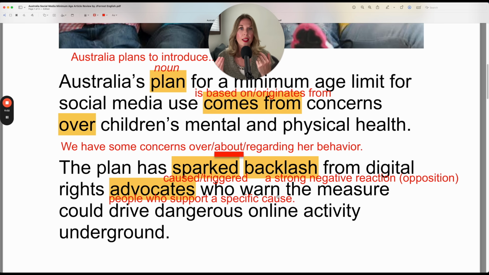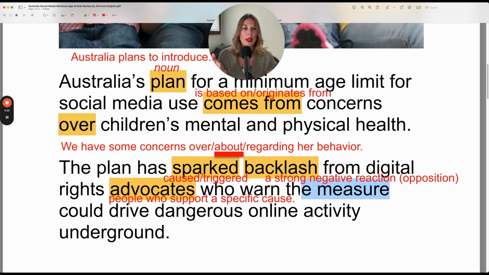The cause is allowing children of all ages to use social media. And these digital rights advocates warn the measure, so the measure is the plan. The measure could drive dangerous online activity underground.